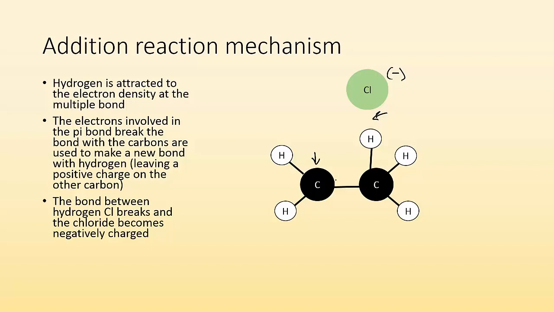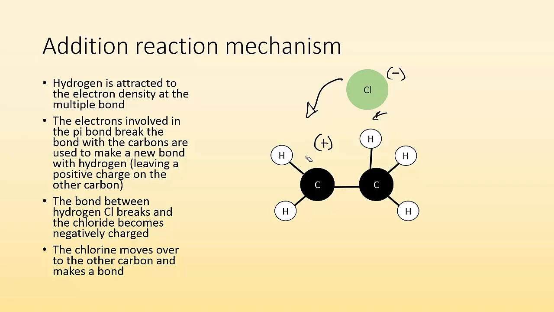And what also happened when we broke that multiple bond is that a carbon became positively charged because it lost electrons. So what's going to happen? Well, the chloride is going to be attracted to that positively charged carbon, and they're going to make a bond. So the last step is the chlorine moves over and makes another bond with the carbon. And we just added a molecule to our alkene. And that's how addition works.